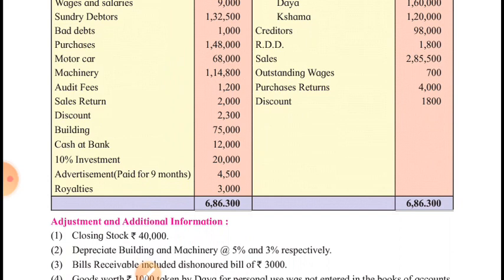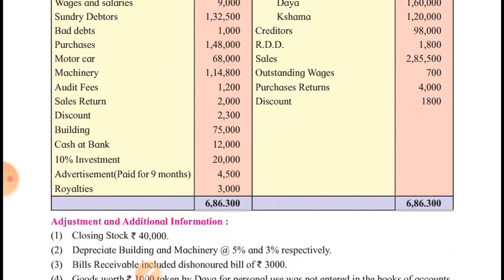Advertisement, and in brackets it is said that it is paid for 9 months. The other meaning is that 3 months advertisement is outstanding. We have paid 4,500 for 9 months, means for 1 month the expense on advertisement is 500, and 3 months advertisement is outstanding now. So 3 into 500, 1,500 is the outstanding advertisement.